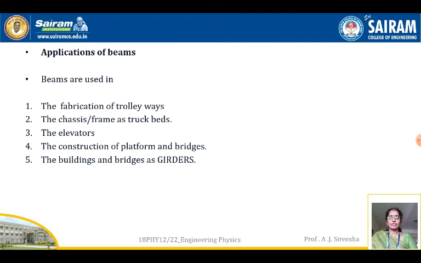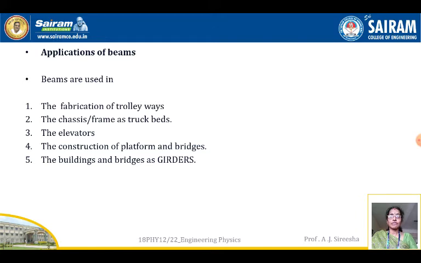Applications of beams. After seeing this, you can view the metro bridge construction going on. You can see the types of beams that have many supports, which are nothing but continuous beams. What are the applications of beams?